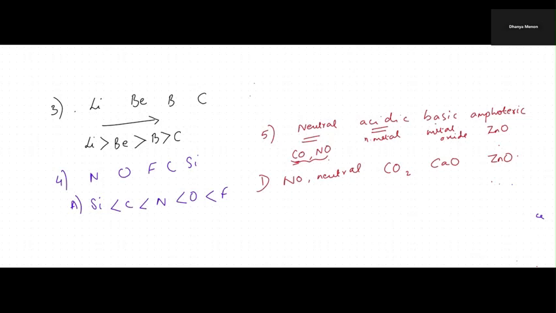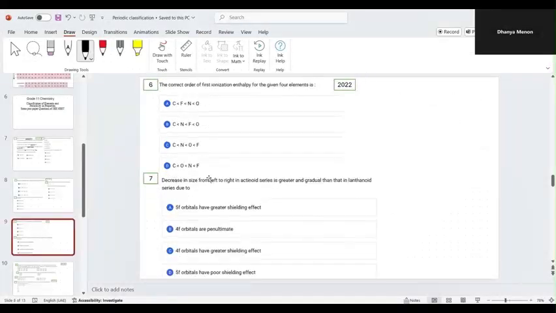Okay, students, the next set of questions, the sixth and seventh. Please take a screenshot of the sixth and the seventh. Here also the first question is about the order of first ionization enthalpy. Now, just sharing this whiteboard.